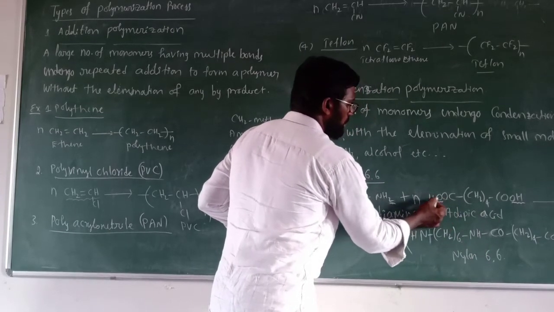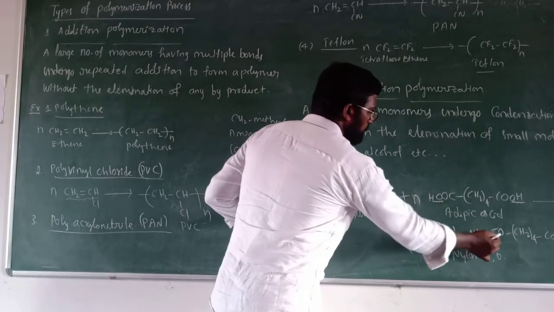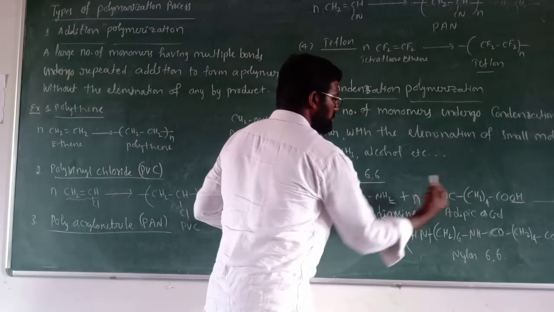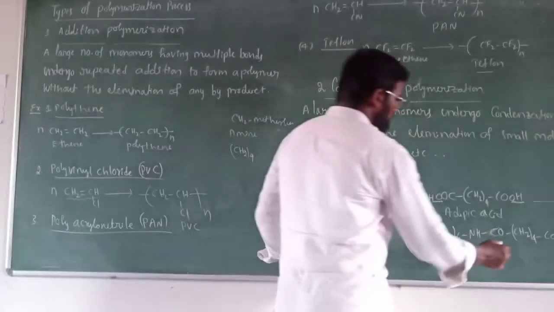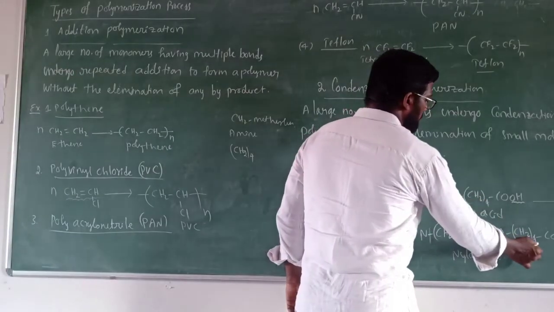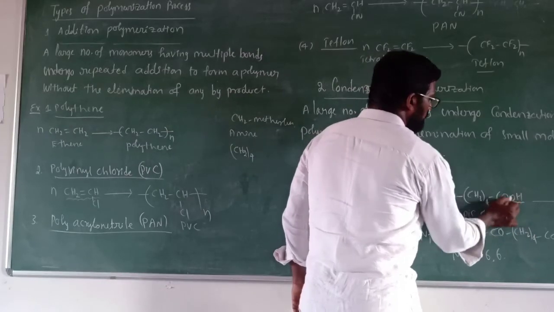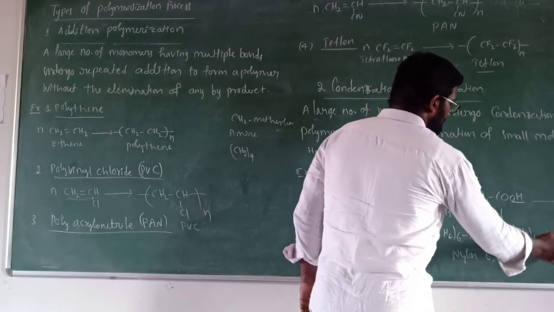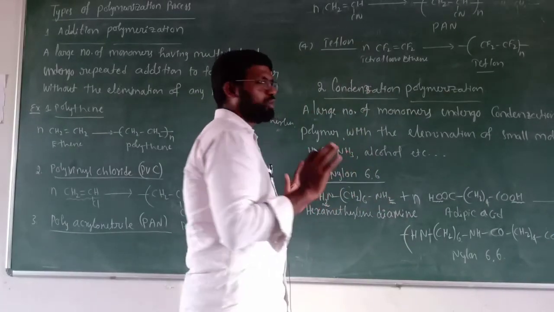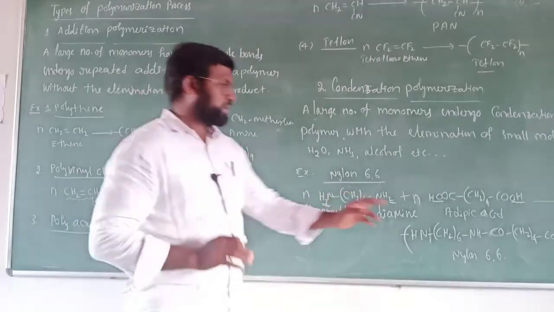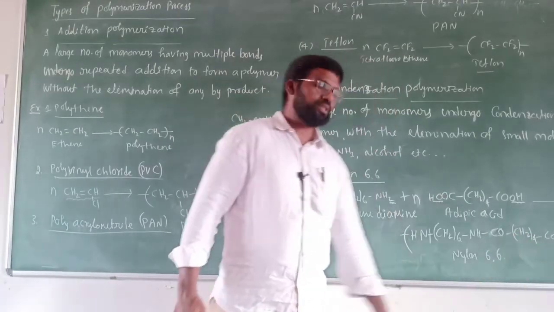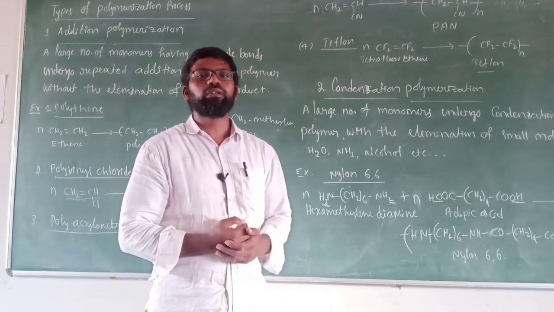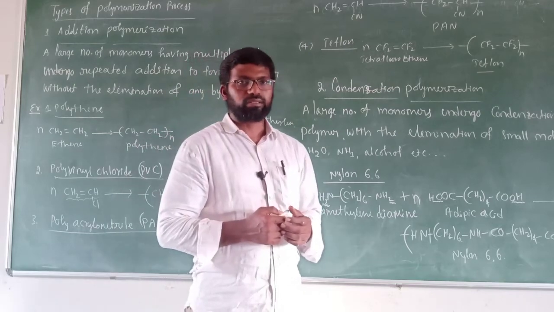Next, from COOH I have to remove one OH group, so I have written only CO. OC also you can write, no problem. Next (CH2)4, and from the COOH group one more OH we have to remove, so we get CO. Taking all this as one single unit, n times, these repeated units, a huge number of them, is called nylon 6,6.